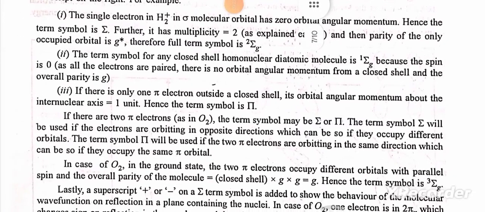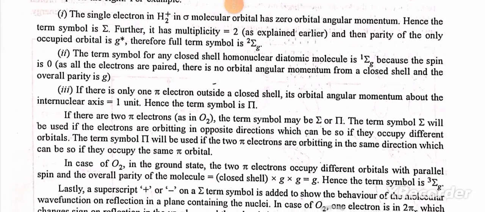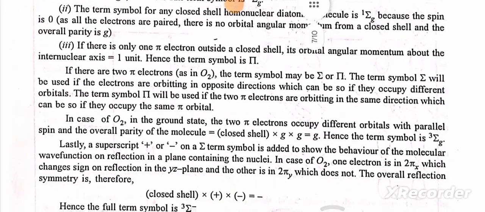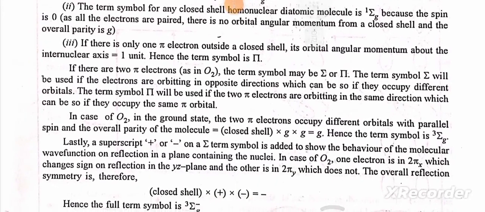The term symbol for any closed shell homonuclear molecule is 1 sigma g because the spin is 0. And if there is only one pi electron outside a closed shell, its orbital angular momentum about the internuclear axis is 1 unit. Hence, the term symbol is pi.